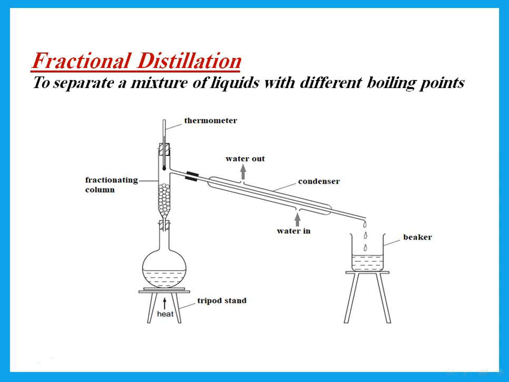And the property we're depending on here is boiling point. So they have to be a mixture of liquids with different boiling points. Then I use fractional distillation, which has a fractionating column. And we collect first the liquid with the lower boiling point. So when we heat it and we reach the lower boiling point, the first liquid with the lower boiling point comes out. During that time, the thermometer remains constant. The temperature does not change until all of that first liquid has been collected, and then the temperature starts to rise.